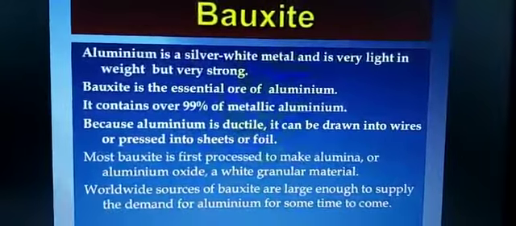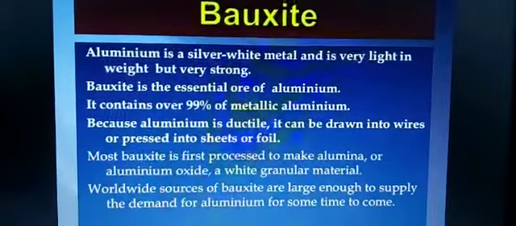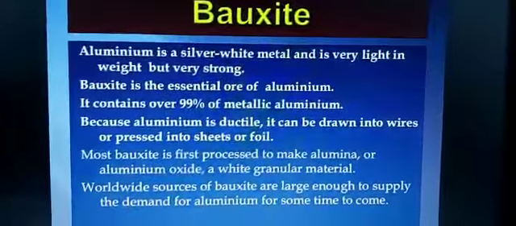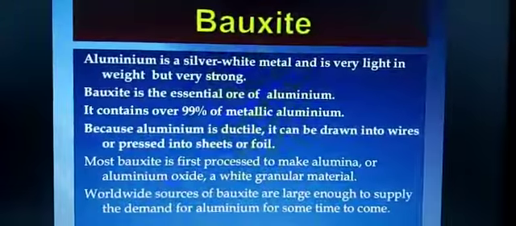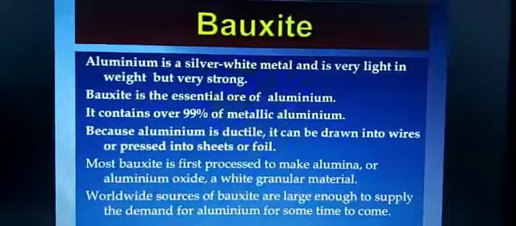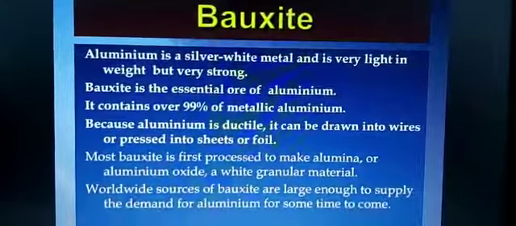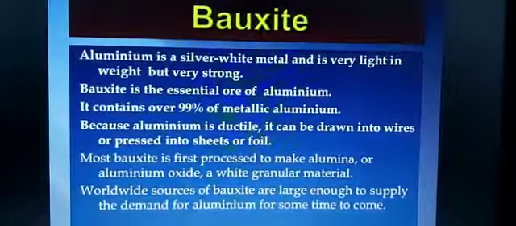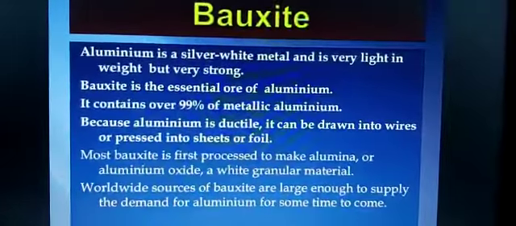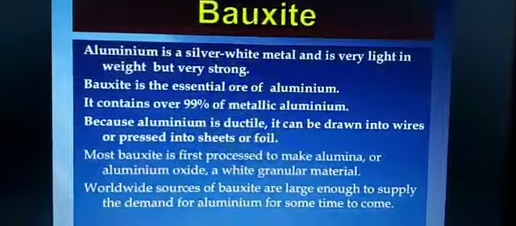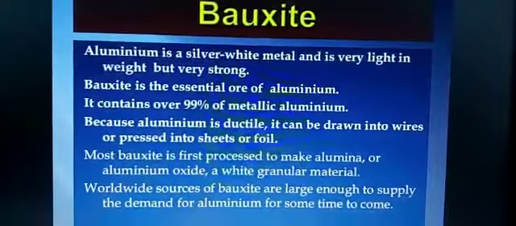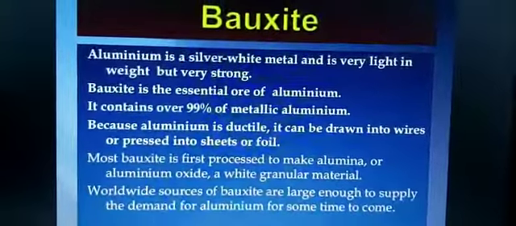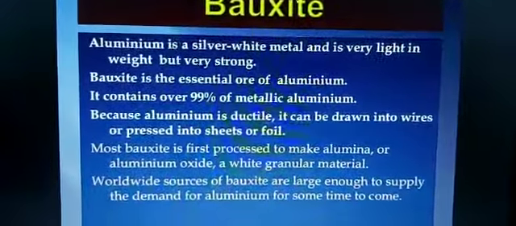Now children, after this I will read from the book the uses of aluminium. Bauxite, children. Bauxite is the main source of aluminium, which is a light-weight, strong and rust-resistant metal. Aluminium is used in aircraft because it is very light. Then automobiles, rail wagons, coaches, shipping industries and household appliances. At home, if you go through your kitchen, you will see a lot of things made up of aluminium.